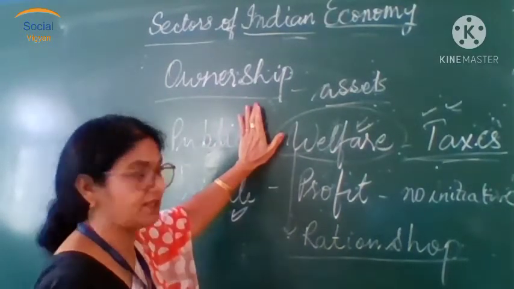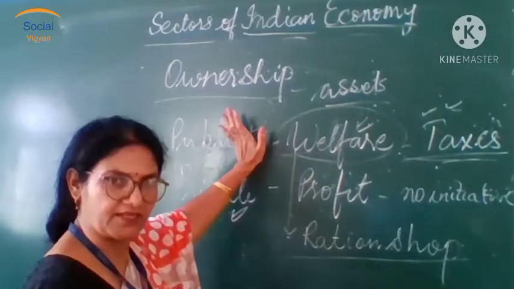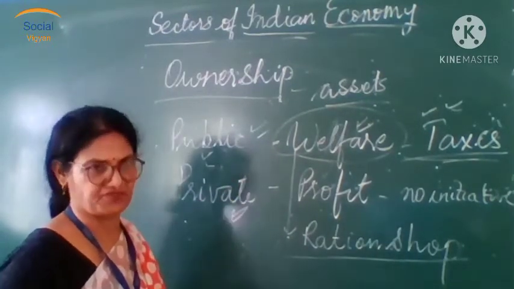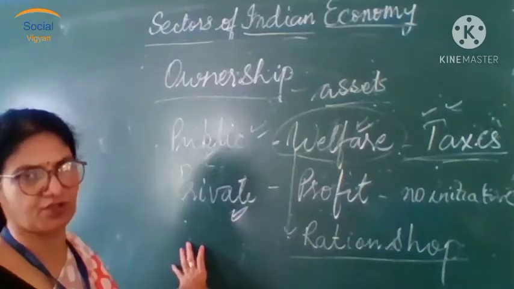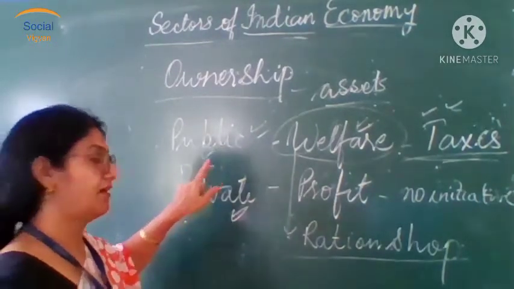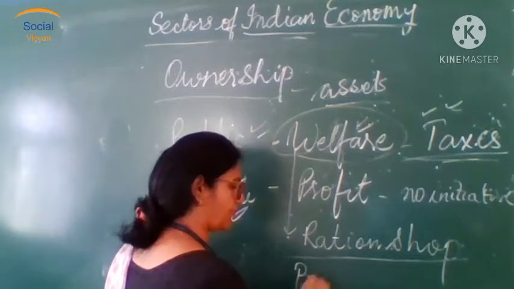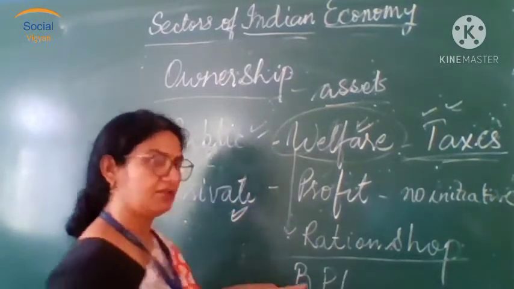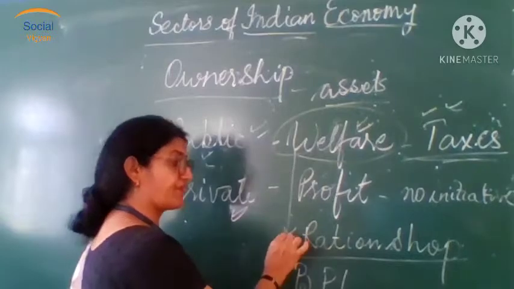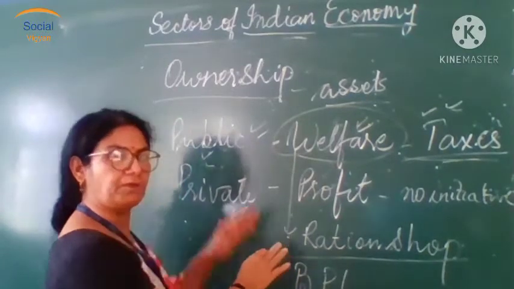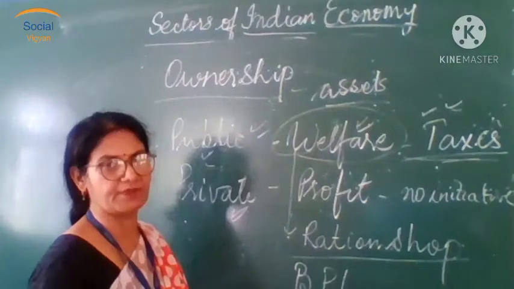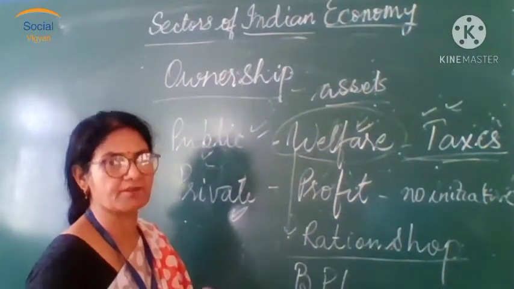Take an example. Farmers sell their crops and the government purchases them through FCI, that is the Food Corporation of India. But to the people below the poverty line, the same ration, the same crops are provided at a rate lower than the purchase rate of the government. How is the government able to manage this? Where is it bringing money from?